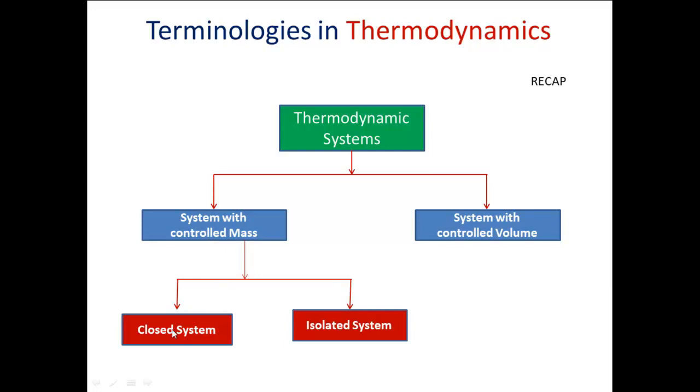In the case of a closed system, there is no transfer of mass, only exchange of energy. In the case of an isolated system, there is neither energy transfer nor mass transfer. Whereas in the case of an open system, only the volume is going to be controlled. So in the case of an open system, we have both mass transfer and energy transfer between the system and surrounding. So in most of our engineering applications, we predominantly have open systems.